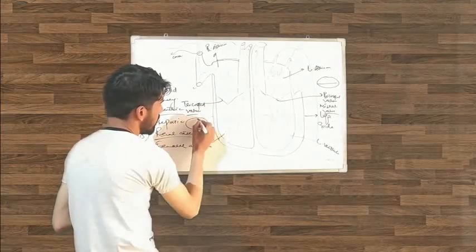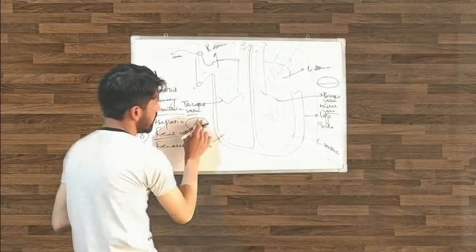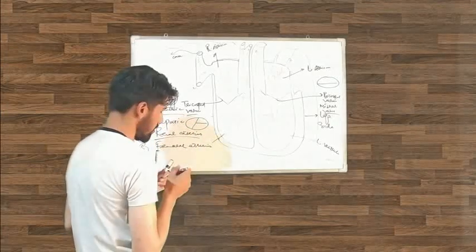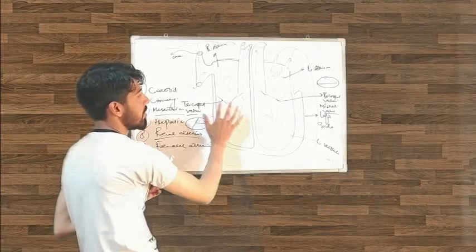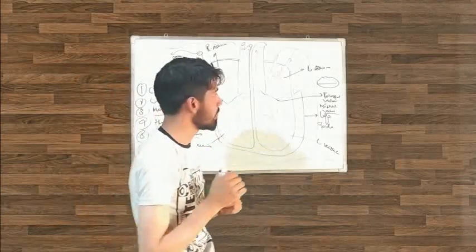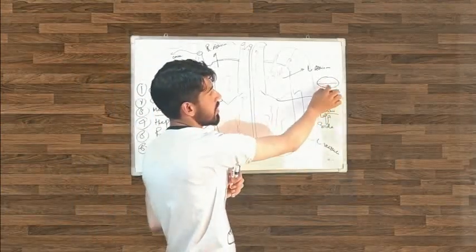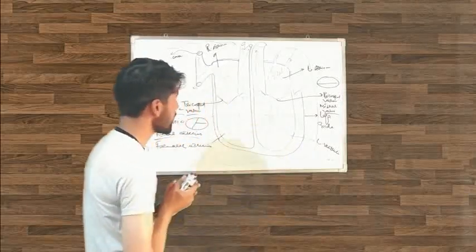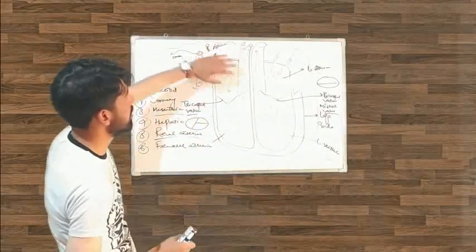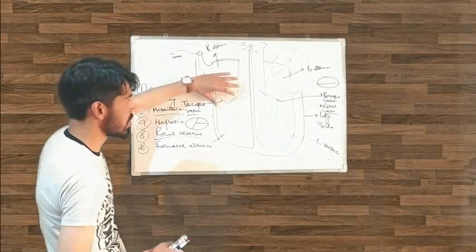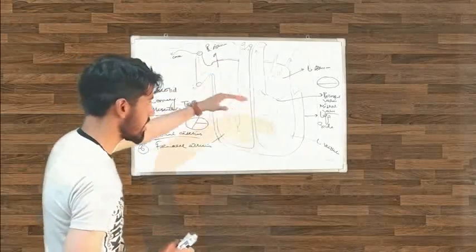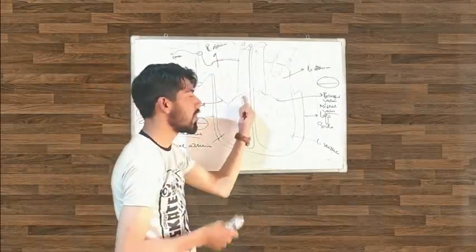This is like this. 1, 2, 3. Three cusps are here. That's why we call it the tricuspid valve. The mitral is bicuspid because there are two cusps present. So when this atrium contracts and this tricuspid valve opens and the blood comes in this side, at that time this valve will be closed.